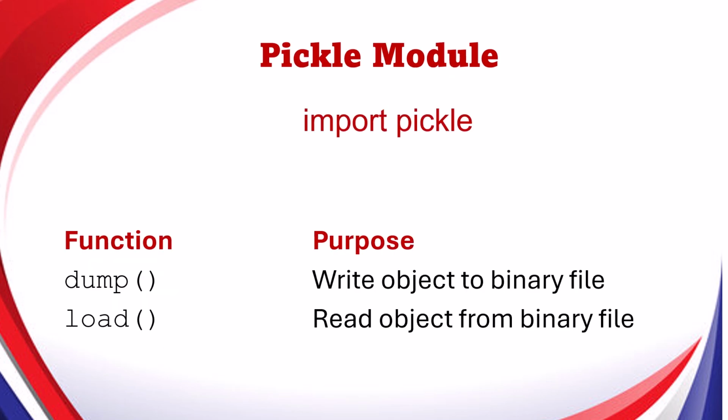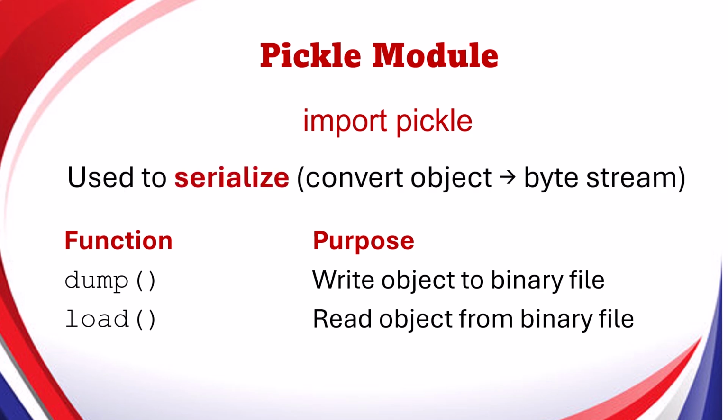If you want to work on a binary file, as I told you, you have to include the Pickle module. This Pickle module converts Python objects into a byte stream. Two functions you must remember: one is the dump function and another one is the load function. The dump function is used to write an object to a binary file, whereas the load function is used to read an object from the binary file. Here, object is your list or dictionary or tuple, whichever data you are storing to the binary file.